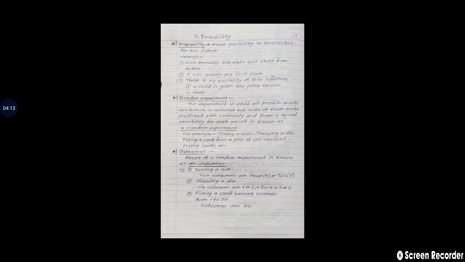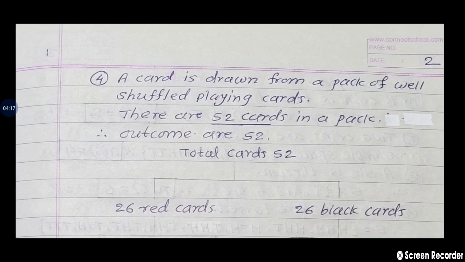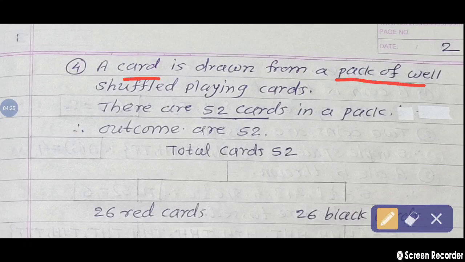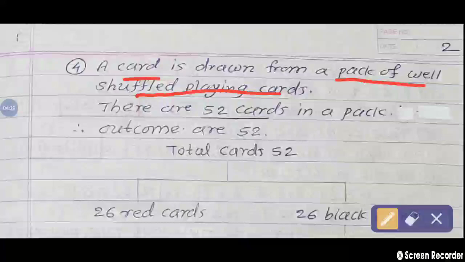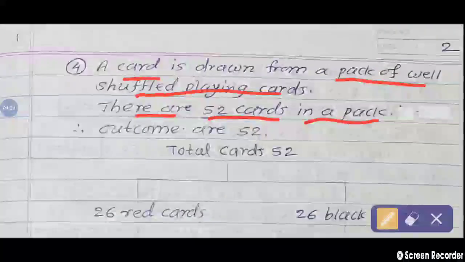Next, the fourth example is given here. A card is drawn from a pack of well shuffled playing cards. We all know that there are total 52 cards in a pack.